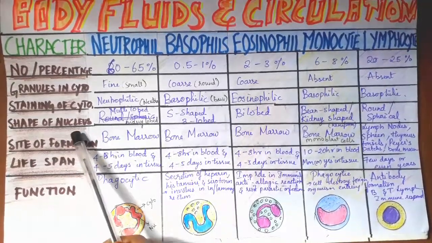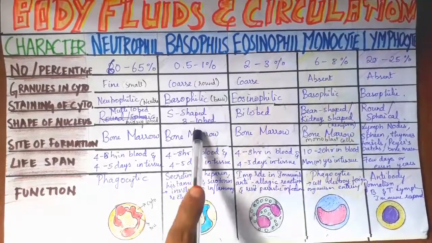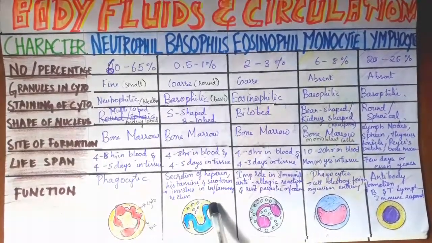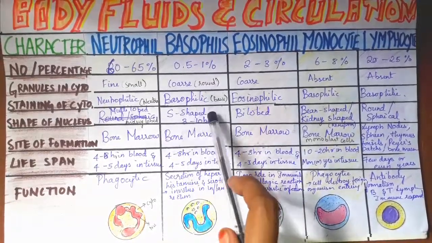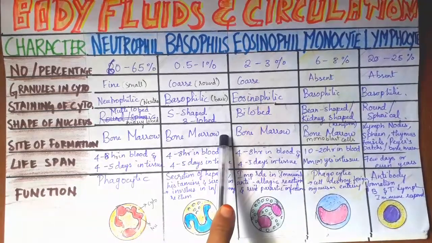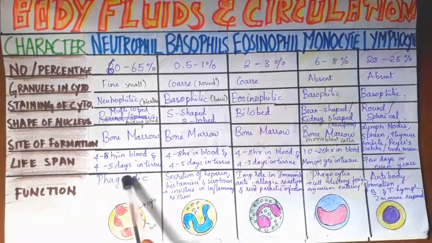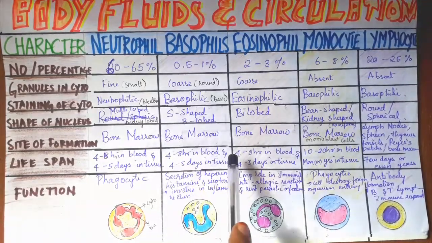And the shape of the nucleus. Shape of the nucleus is S-shaped or 3-lobed structure. 3-lobed nucleus. See here, 1, 2, 3 lobed, or you can also say S-shaped. This is the shape of the nucleus. Site of formation: it is formed in the bone marrow. Lifespan is same as neutrophils, 4 to 8 hours in blood and 4 to 5 days in tissue.